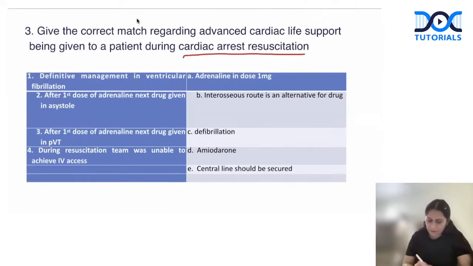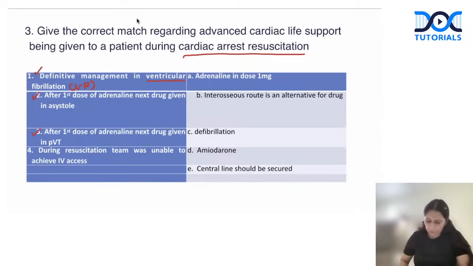So first point is definitive management in ventricular fibrillation. Second, after first dose of adrenaline, next drug given in asystole. So this is another rhythm of cardiac arrest, asystole. Third, after first dose of adrenaline, next drug given in pulseless ventricular tachyarrhythmia, another rhythm of cardiac arrest.